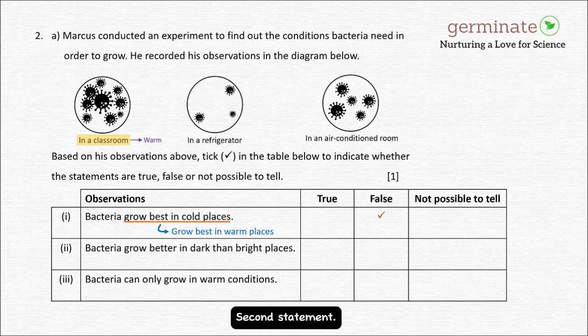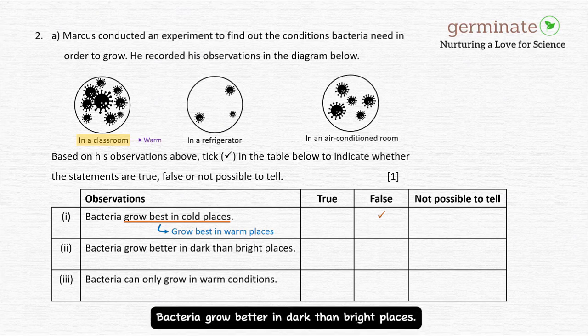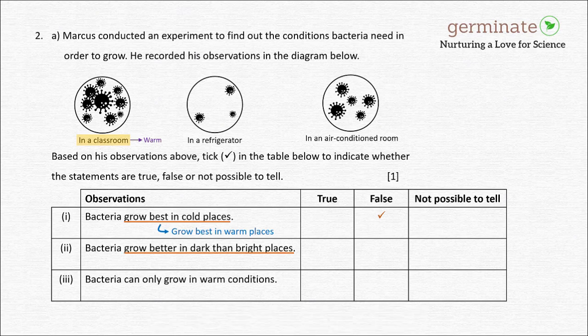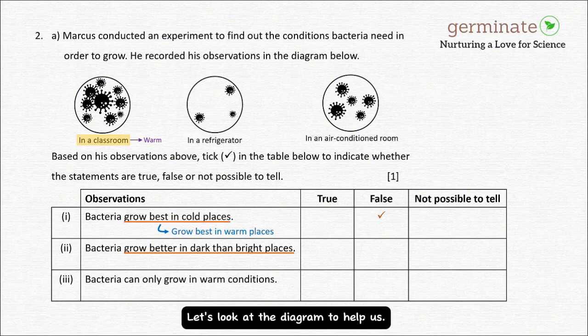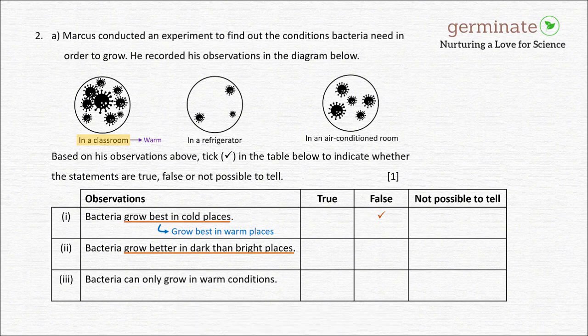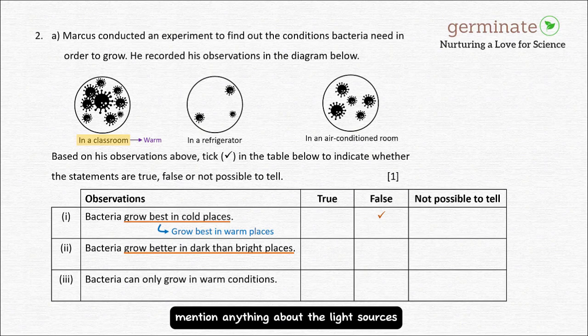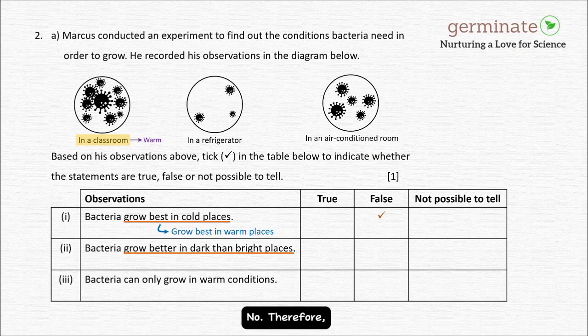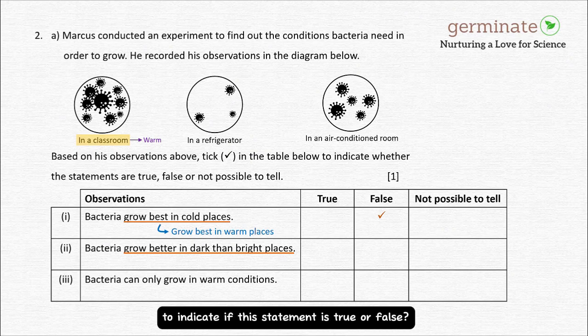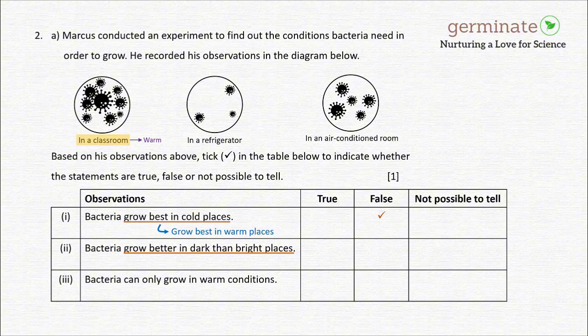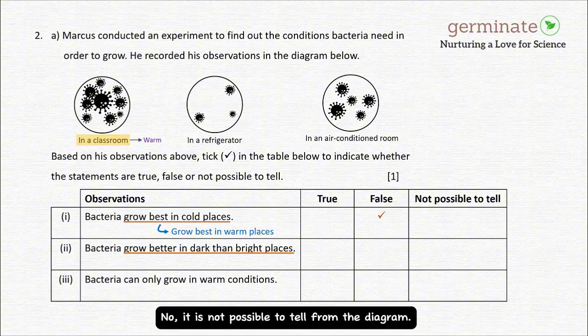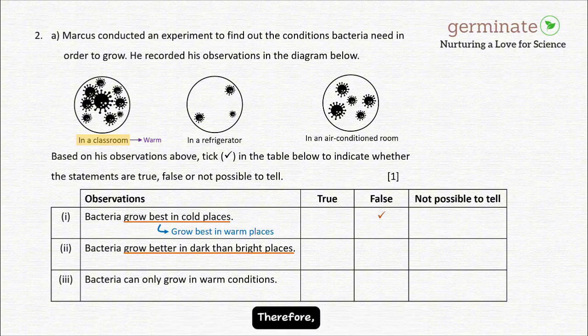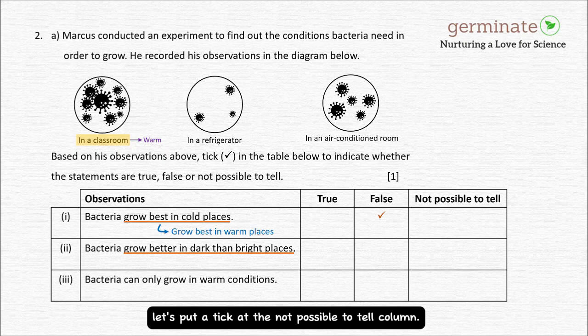Second statement, bacteria grow better in dark than bright places. Is this statement correct? Let's look at the diagram to help us. Did the diagram or question mention anything about the light sources in these different locations? No. Therefore, are we able to make any conclusion to indicate if this statement is true or false? No, it is not possible to tell from the diagram. Therefore, let's put a tick at the not possible to tell column.